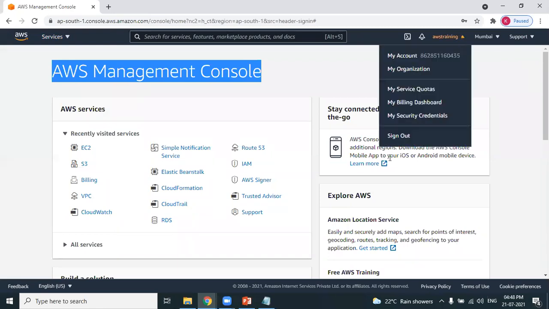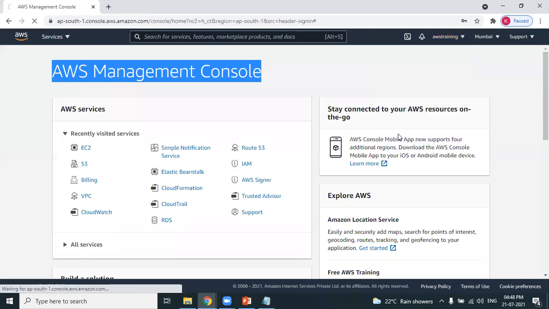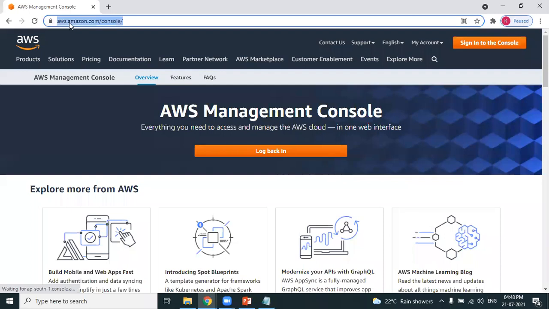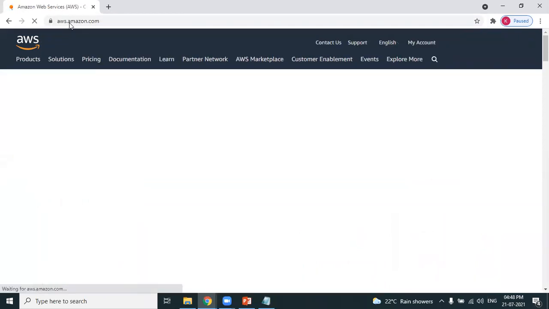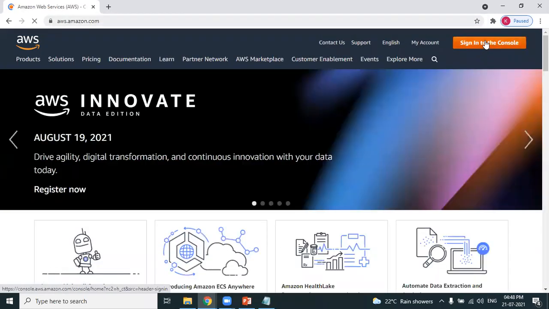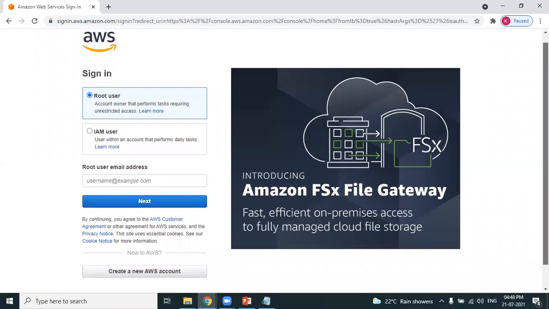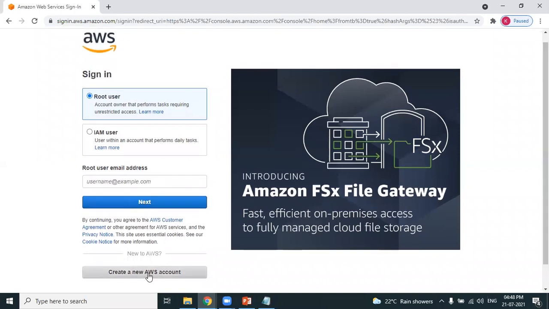If you're not having an AWS account, you have to sign up. As mentioned, the URL is aws.amazon.com. You can sign in if you already have an account. I already have an account, so I can easily sign in. But if you want to create a new account, here we have an option of creating a new AWS account. I hope you are following. This session is recorded. You can use this recording for your reference, friends.